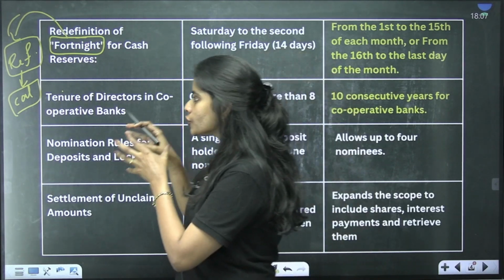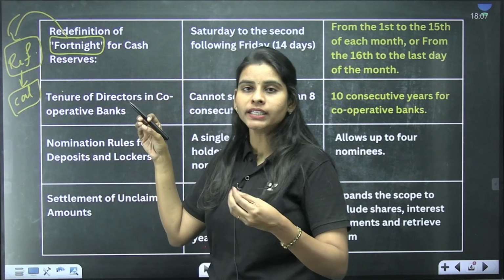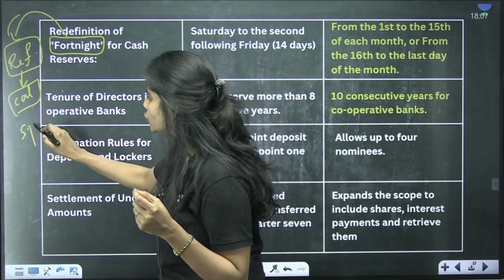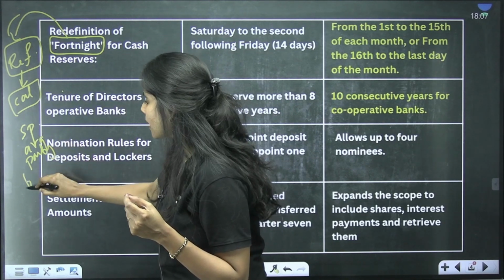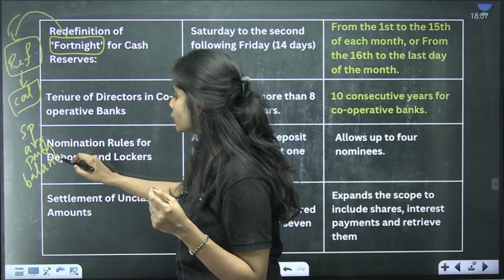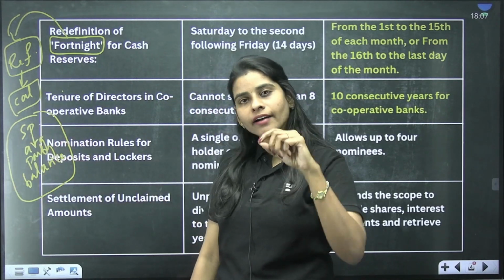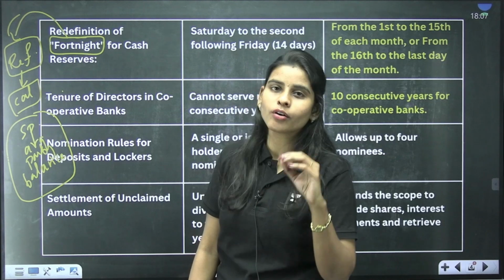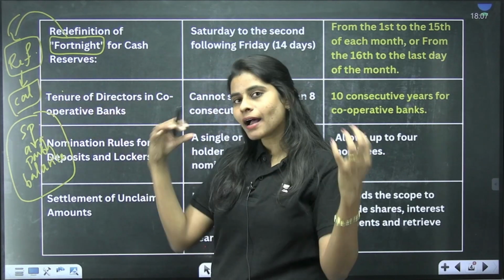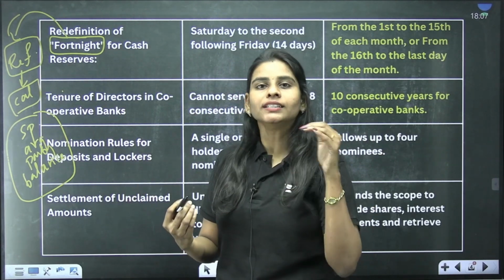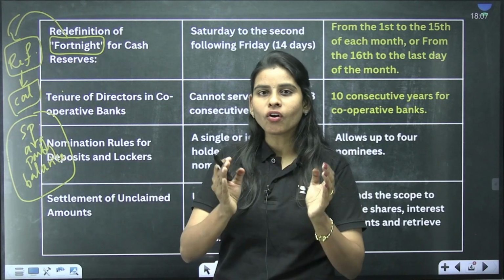A certain proportion of the bank's net demand and time liabilities will be reserved in the form of cash with the RBI. In addition to this, according to section 42(1), the banks should also maintain a specific average daily balance. Clear? In addition to the cash reserve ratio, banks should also maintain a specific average daily balance in the form of cash with the Reserve Bank of India. How will this average daily balance get calculated? It will be determined on the basis of the balance sheet taken on a fortnight.